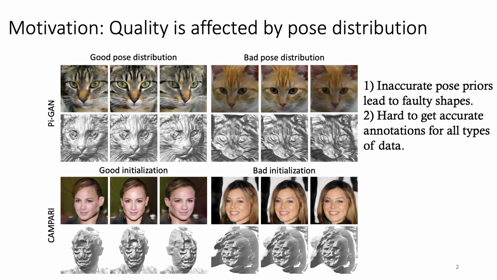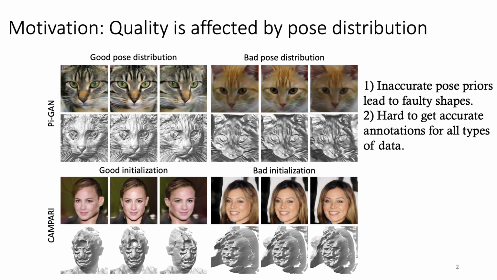One limitation of prior work is that they all require good pose priors for training. In this figure, we can observe that with good pose distribution on the left three columns, 3D-aware models generate better results than given with poor pose distribution on the right three columns, which indicates the importance of pose priors. We can have access to ground truth poses for some types of data, but it is very hard to generalize to all types of data.